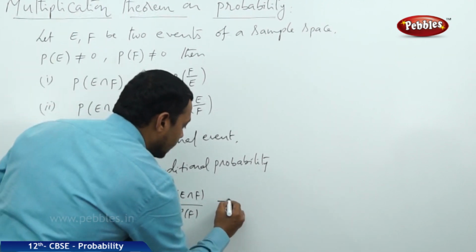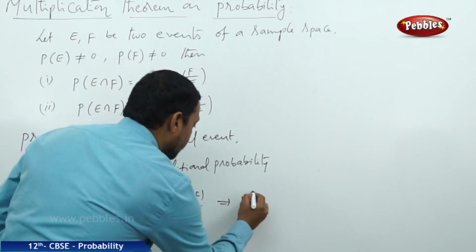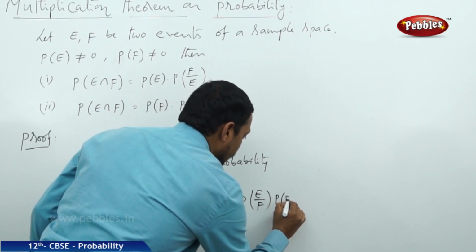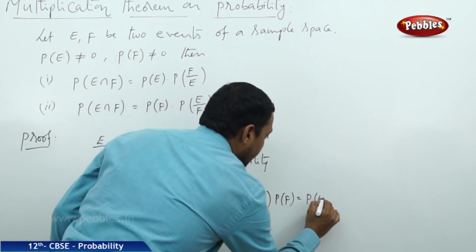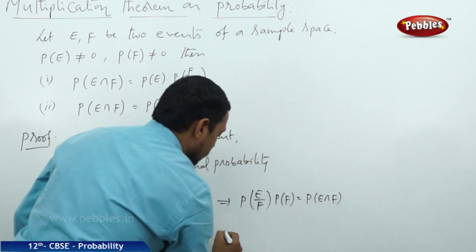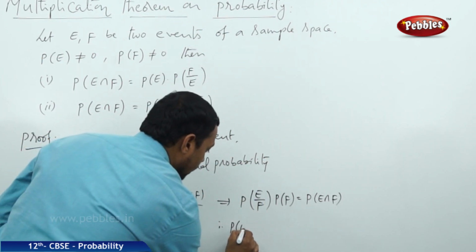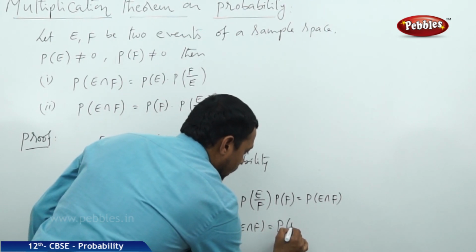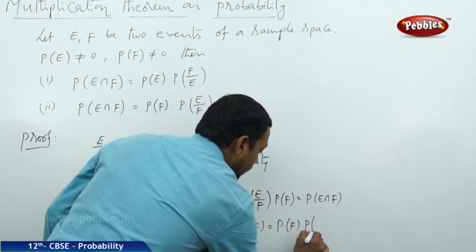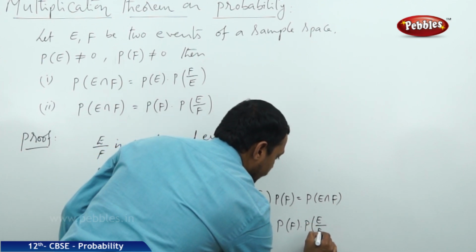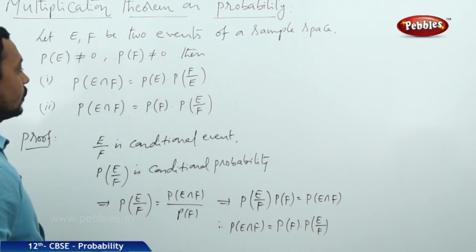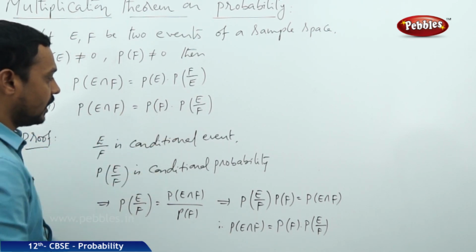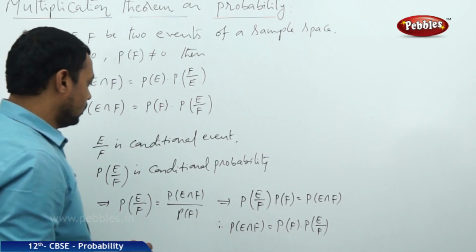Now on cross multiplying, it is P of E by F into P of F is equal to P of E intersection F. Therefore, the probability of E intersection F is equal to the probability of F into the probability of E by F. So P of E intersection F is equal to P of F into P of E by F. So it is the second one.